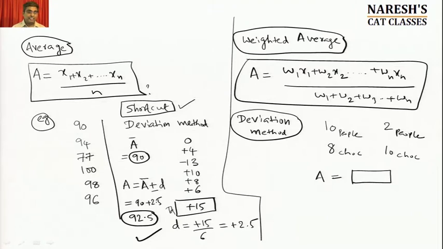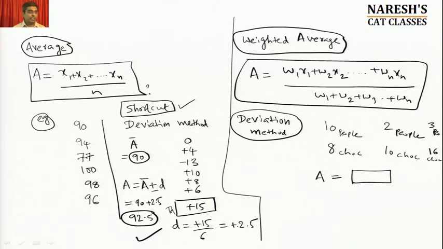But if I assume there's another group of 3 people who had, say, 16 chocolates each, then the problem looks a little tedious. It doesn't look any easier. 10 people, 8 chocolates, 2 people, 10 chocolates, 3 people, 16 chocolates. This can be any group. So how do you do the average?